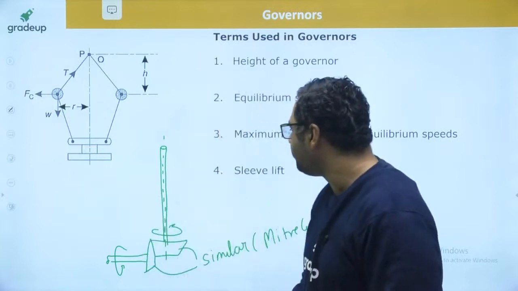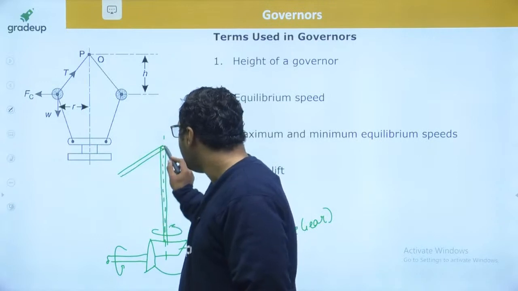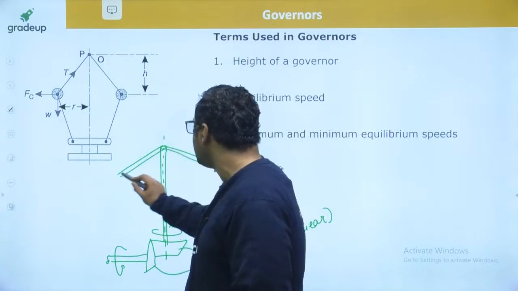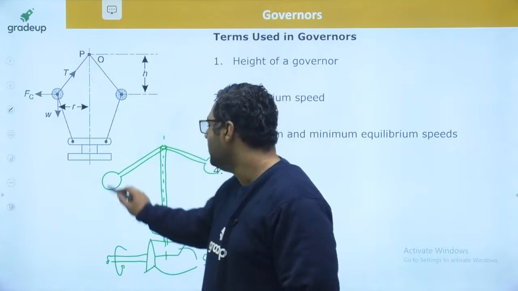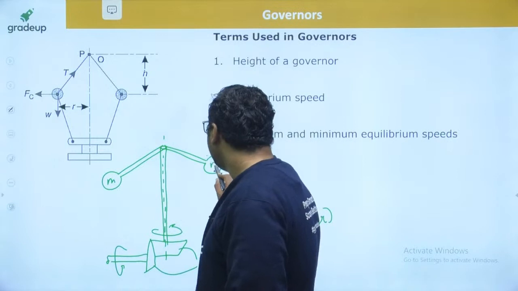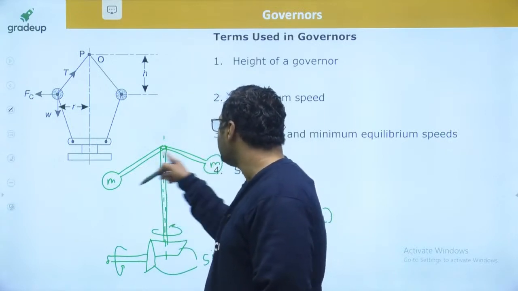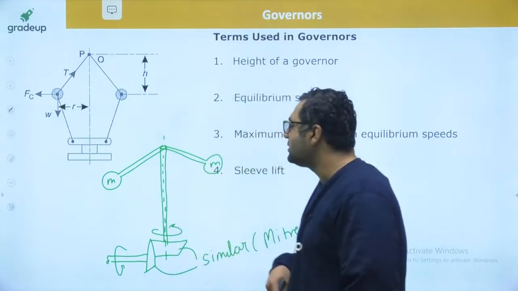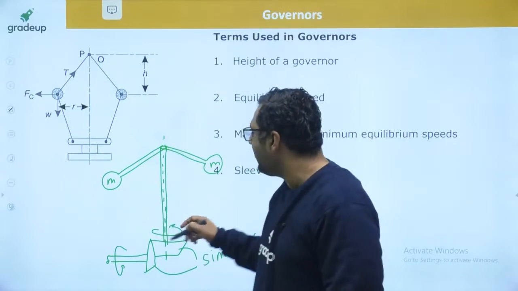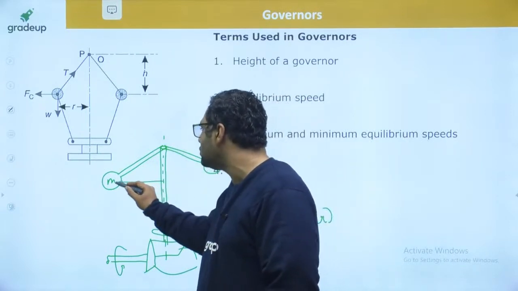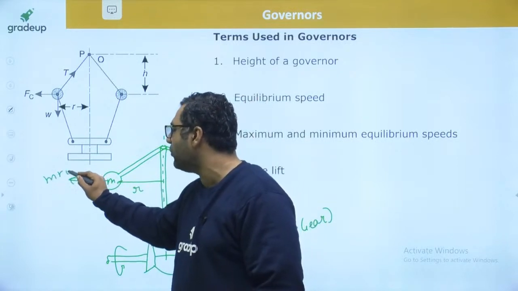Now you will have two arms here, and those arms will also have some fly balls. They are spherical balls, known as fly balls, having some small mass m. These two are made to make it symmetrical, so that some balance is there when we talk about balancing. As this is rotating with omega, if it is at a radius r, then obviously a centrifugal force will act over it as m r omega square.